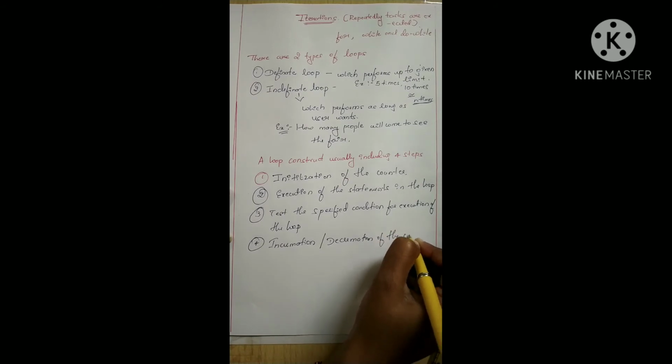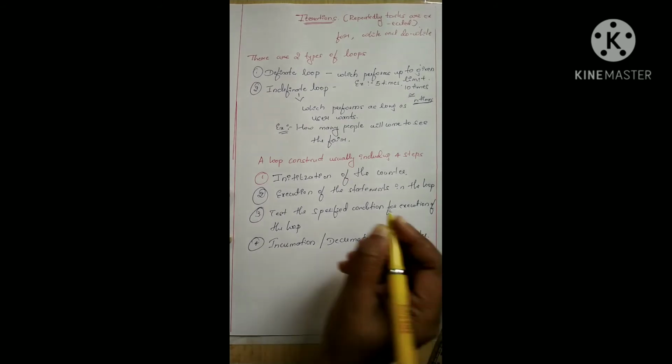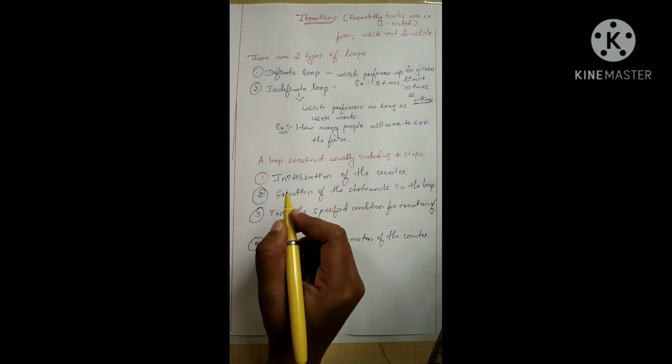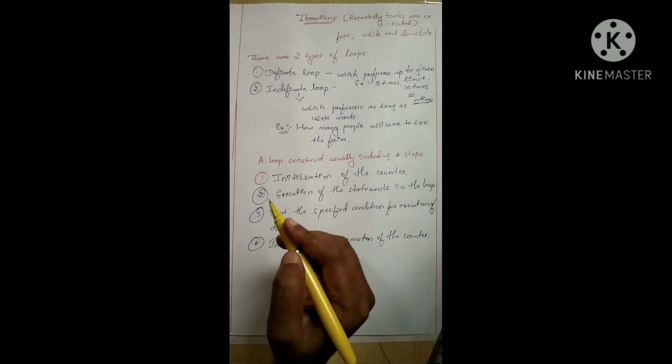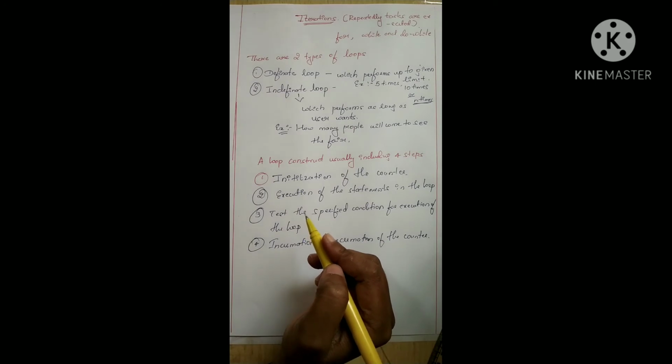It means first we have to initialize the value in our loop. Second, we have to execute the statements in the loop. Third, we have to test a specified condition, whether that condition is met or not.